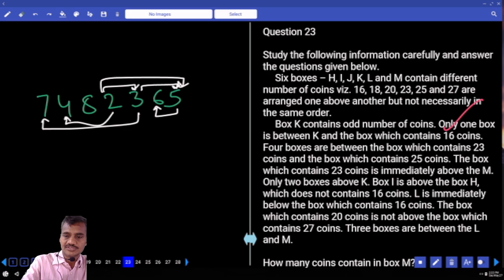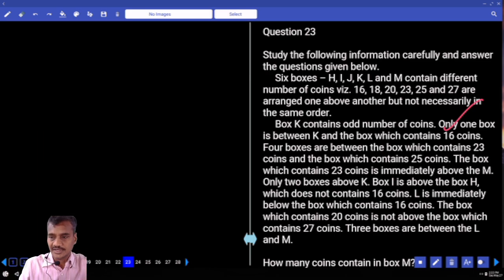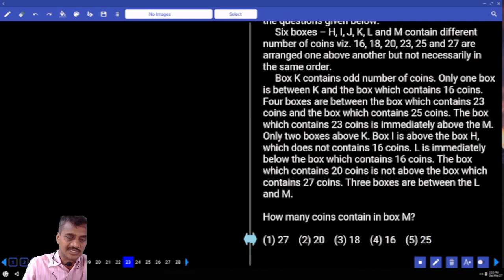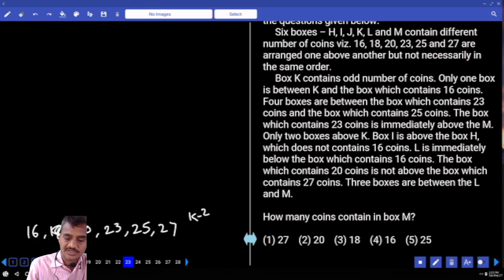Then in this 23 to 26, there are 6 boxes, and they contain different numbers of coins. They are arranged one above the other but not necessarily in the same order. The next one, K contains an odd number of coins. Now what are the coins we have? 16, 18, 20, 23, 25, 27. K contains an odd number of coins, hence K can be either 23, 25 or 27, and there is only one box between K and the box that contains 16.